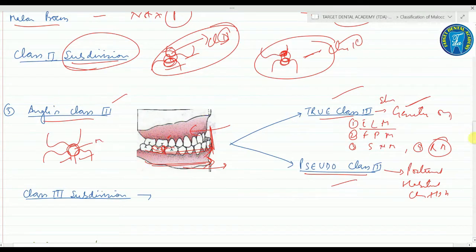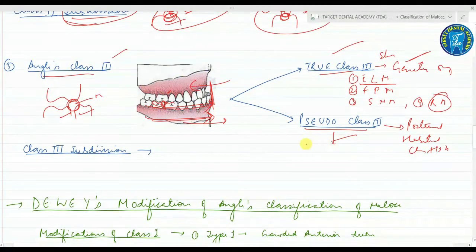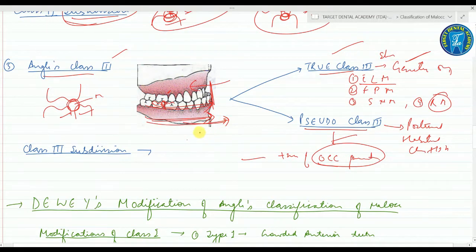Pseudo class 3 may be due to the presence of occlusal prematurities. Due to an occlusal prematurity, the patient tends to bring his mandible forward during jaw closure. This is what we call pseudo class 3.